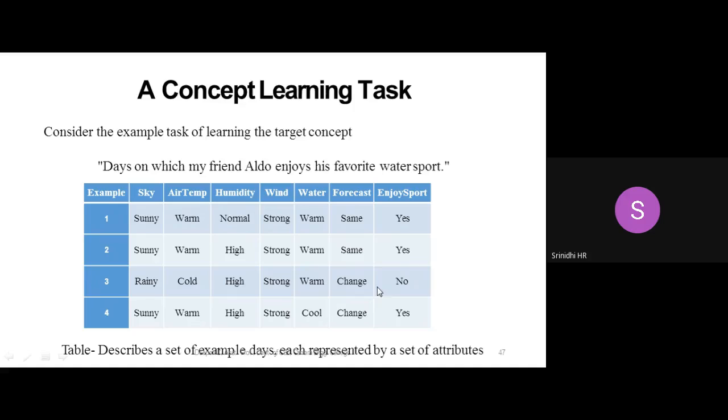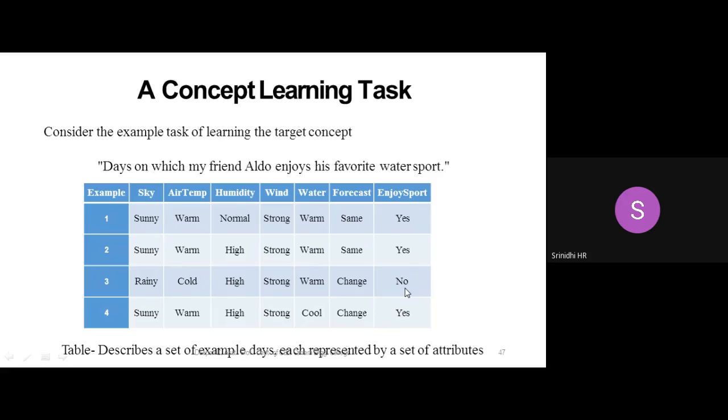As soon as you get the answer yes or no, where Aldo can enjoy the sport, he can play the sport, this situation we call a positive example, which is represented by plus. The situation where Aldo cannot enjoy the sport, for example the third situation, where Aldo is not enjoying the sport, we'll consider as a negative example.